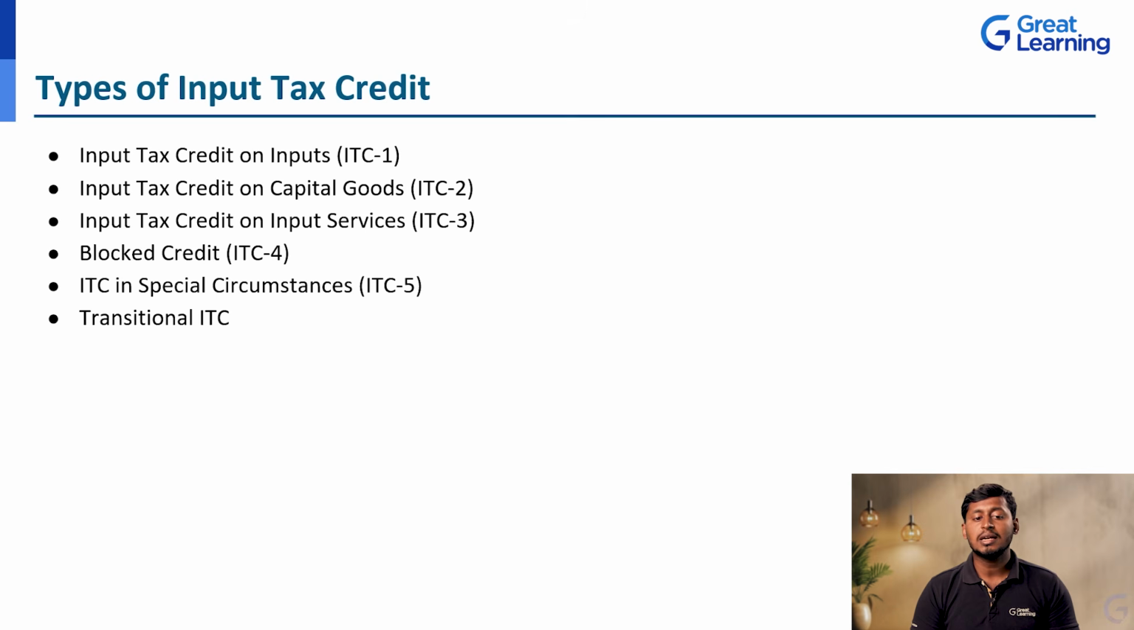Next, input tax credit on input services. Whatever services you have consumed or taken for your business purpose, for that also you can get the ITC as per the ITC3. Next, blocked credit. As per the ITC4, for a few items they are not going to give any refund.